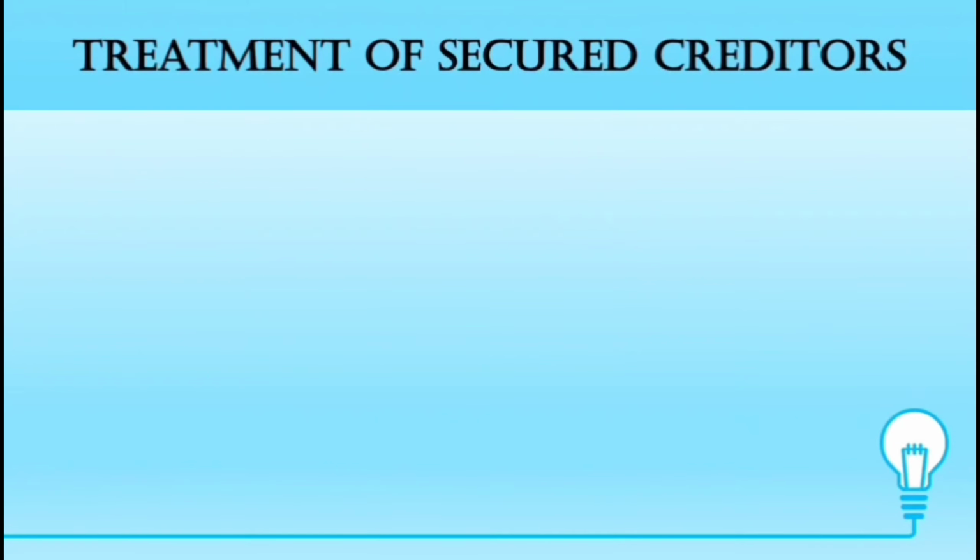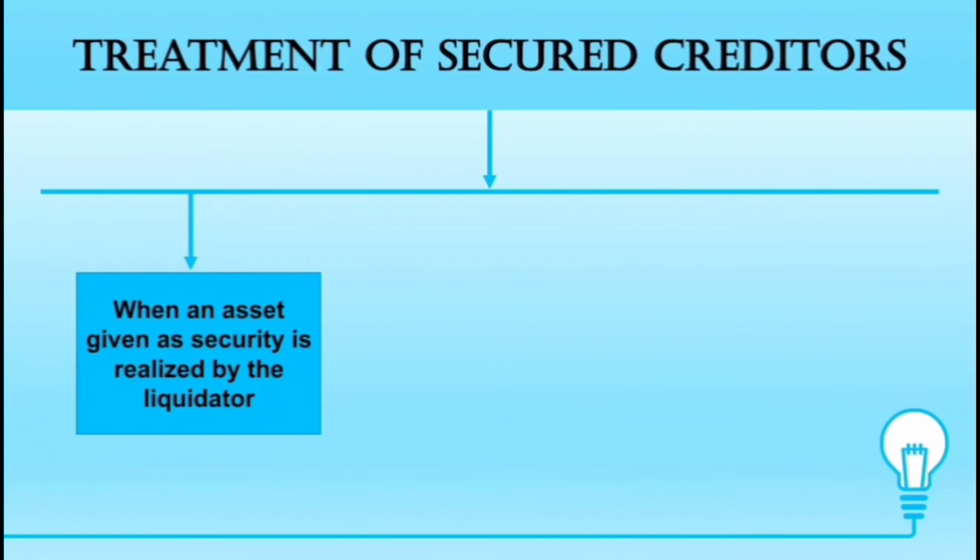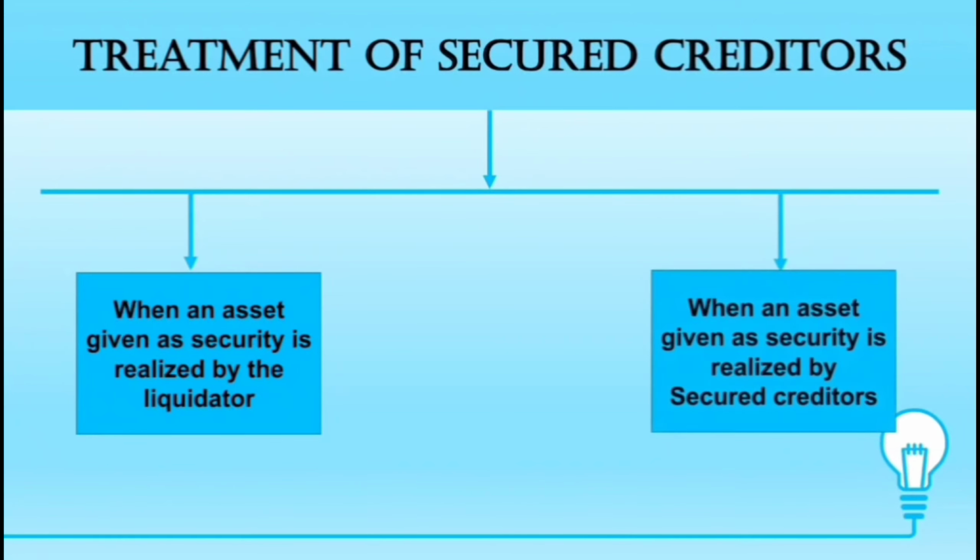When a company goes for liquidation, there could be two possibilities as far as secured creditors' payment is concerned. One is that the liquidator would realize the asset which is given as security to the creditor, and make payment to the secured creditor. The other possibility is that the secured creditor himself would sell the asset given as collateral security, retain his amount, and give back any excess amount to the company. So there are two possibilities. Let us discuss those two possibilities in detail.